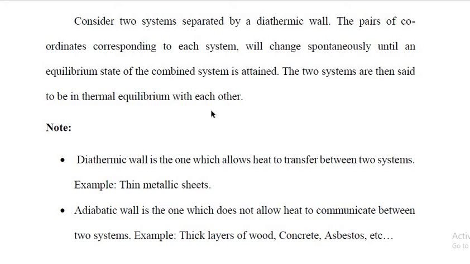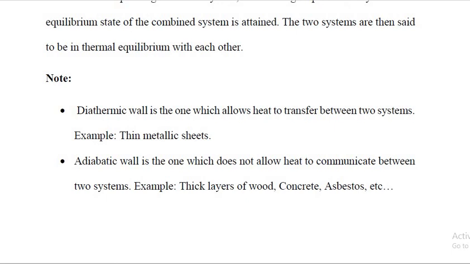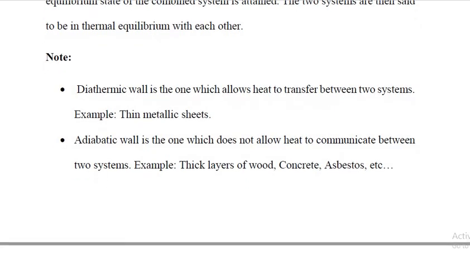It will change spontaneously until an equilibrium state is obtained between these two systems. Such systems are said to be in thermal equilibrium with each other. For a diathermic wall, an example is thin metallic sheets. Adiabatic walls are thick layers of wood, concrete, etc.